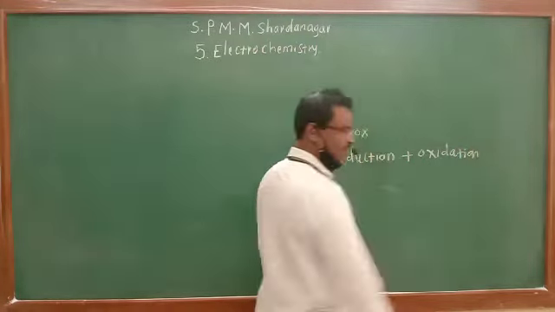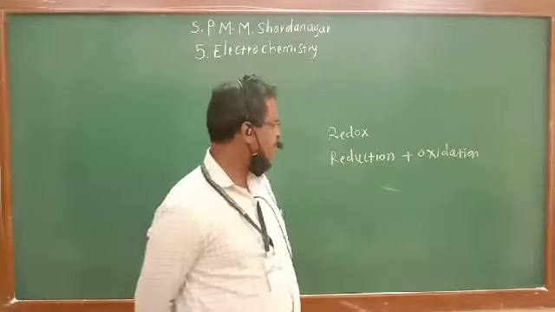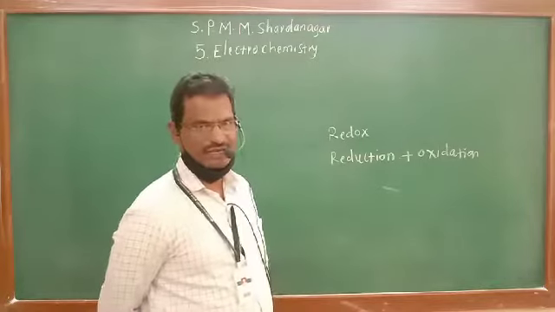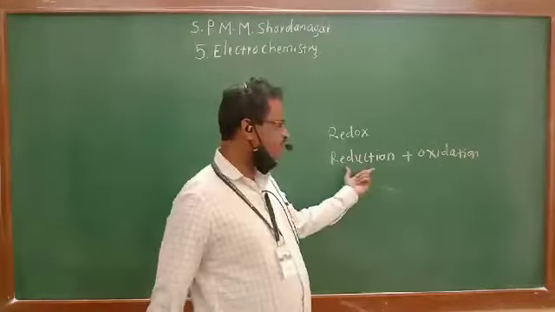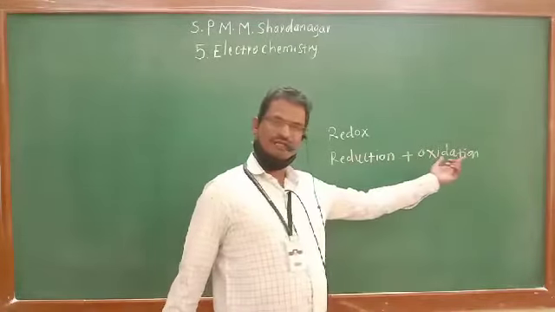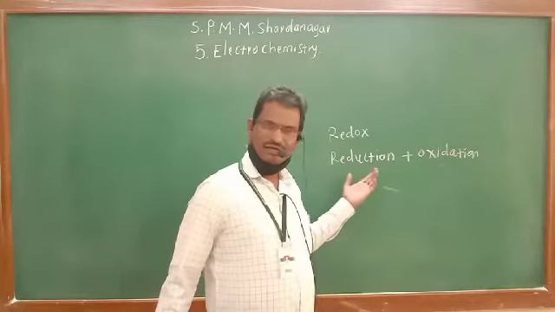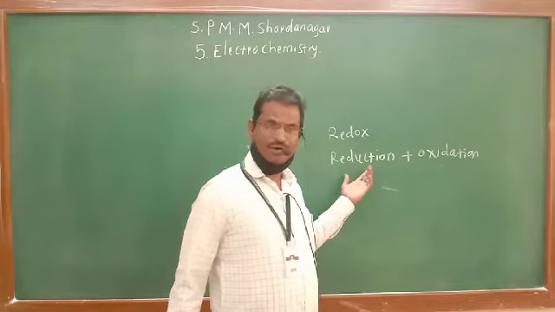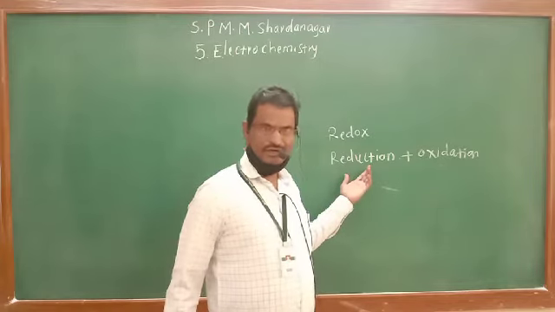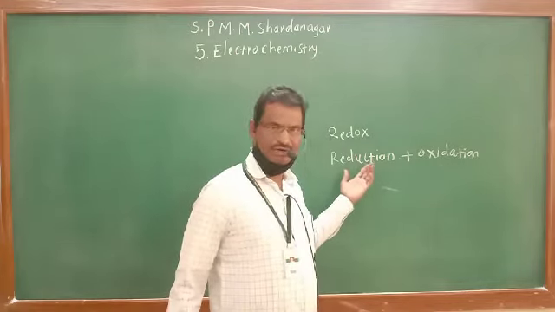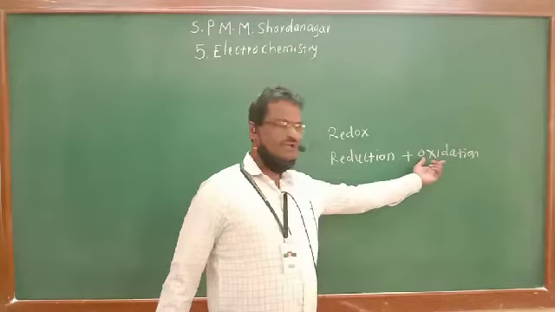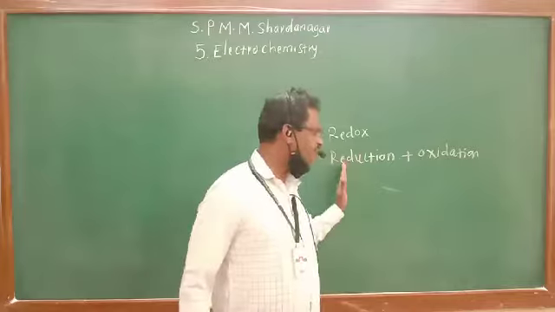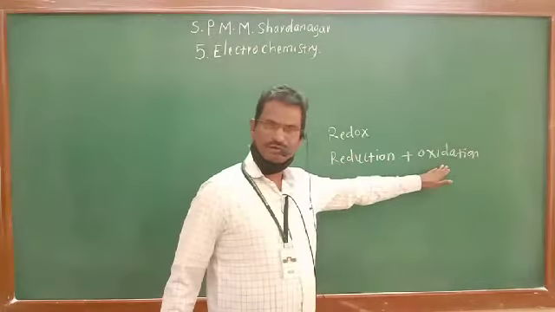We know what is meant by reduction and what is meant by oxidation. Reduction is gain of electrons. Addition of electrons is known as reduction, and oxidation is loss of electrons.